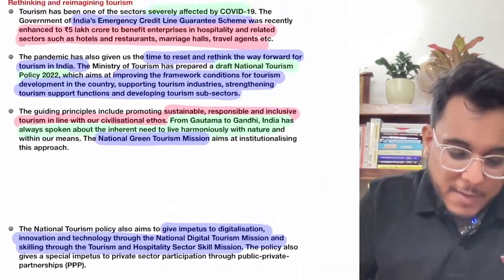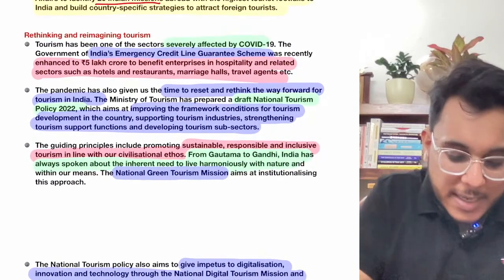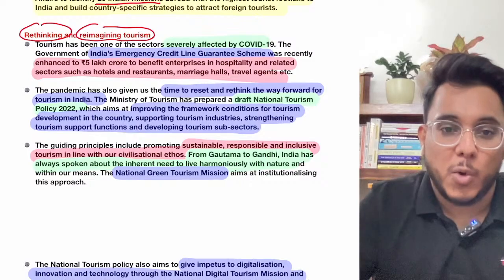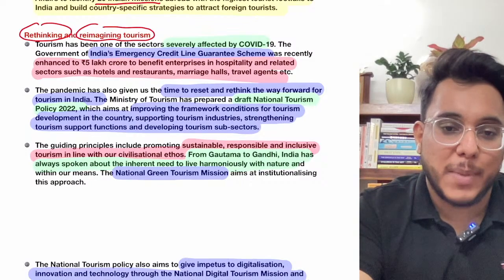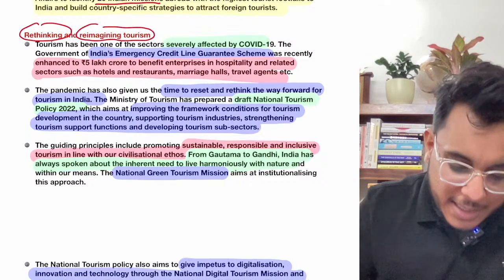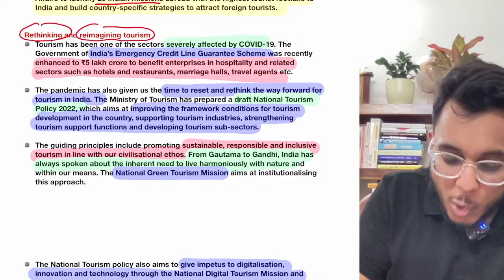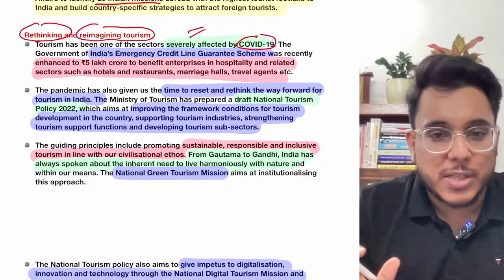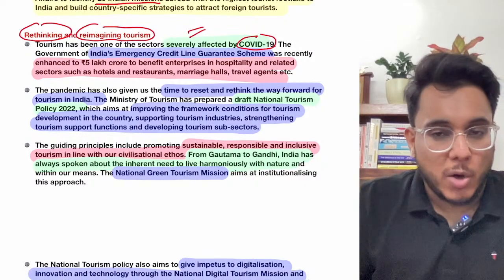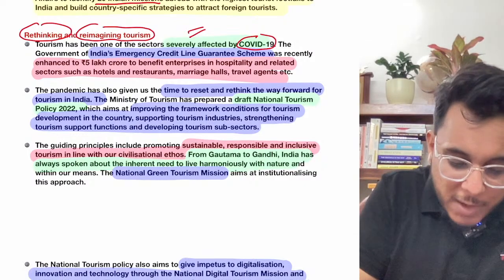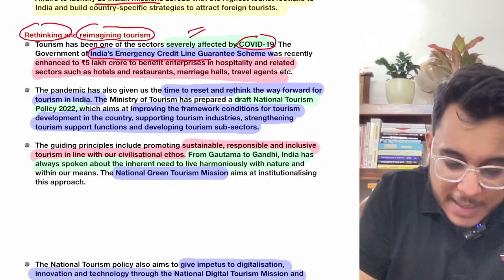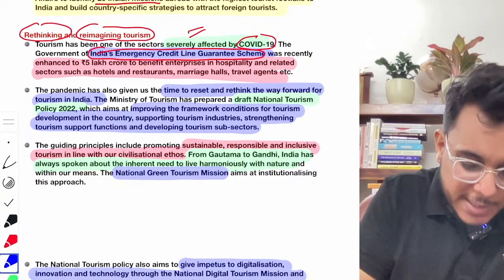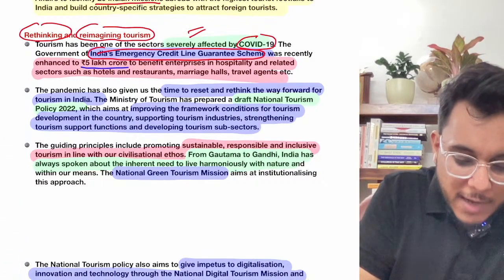Then, when we talk about tourism, we need to rethink and reimagine tourism in the times of the COVID-19 pandemic that has happened. So what does the article talk about? First of all, COVID-19 impacted the tourism sector most severely. It was the most affected sector because of the lockdown. The government provided the Emergency Credit Line Guarantee Scheme to the tourism sector, and the size of this scheme has recently been enhanced to 5 lakh crore rupees.